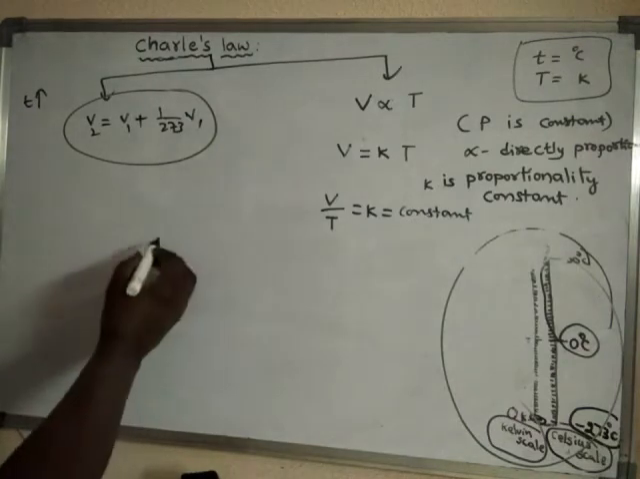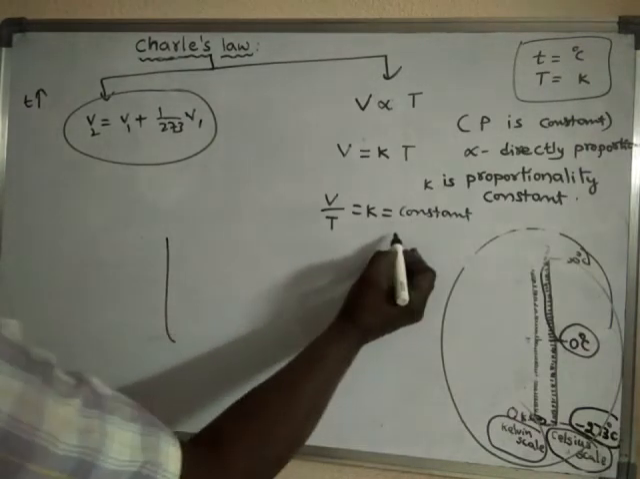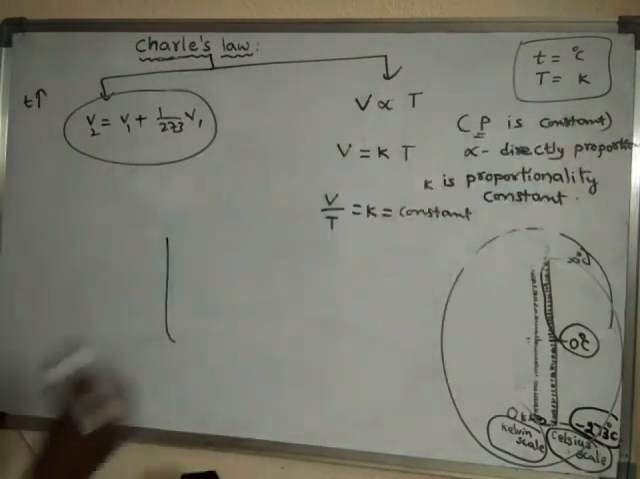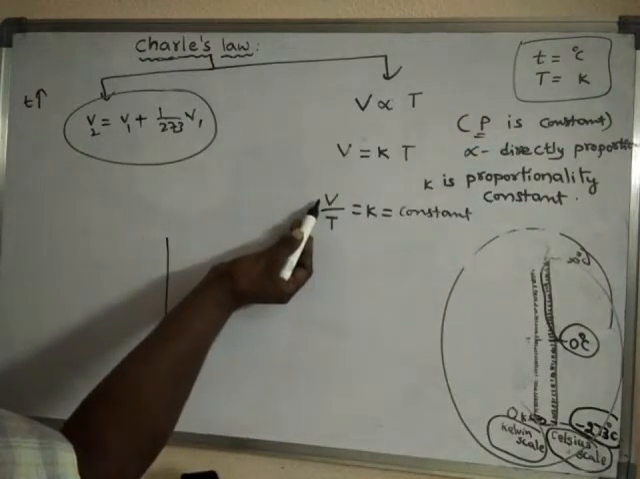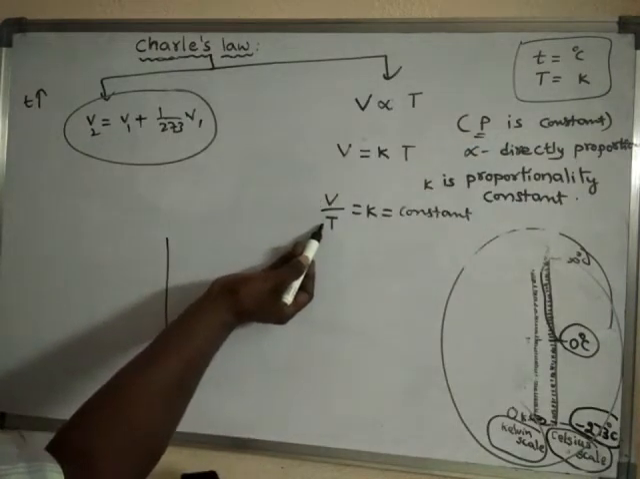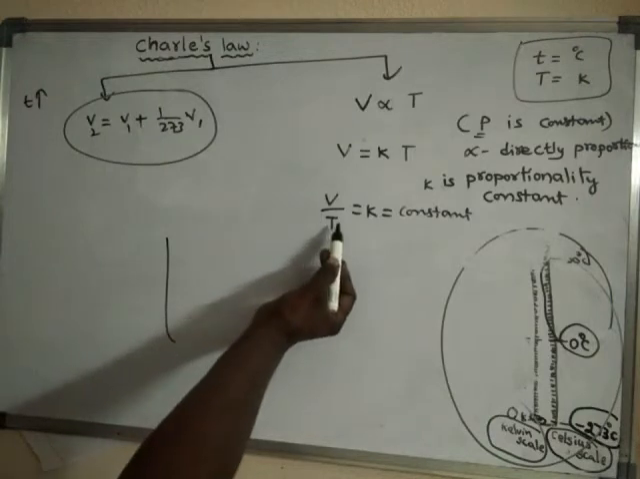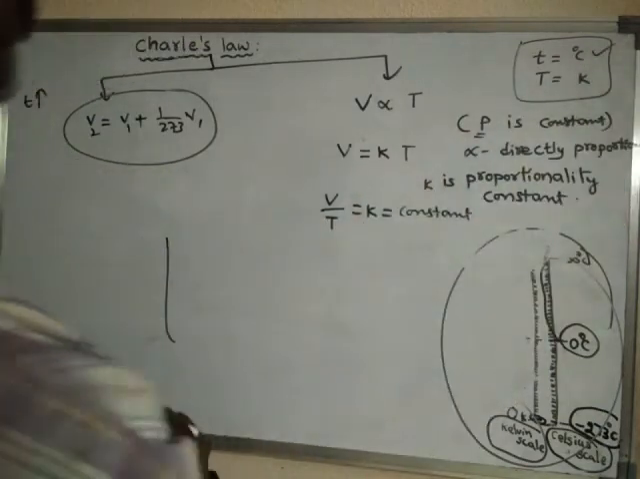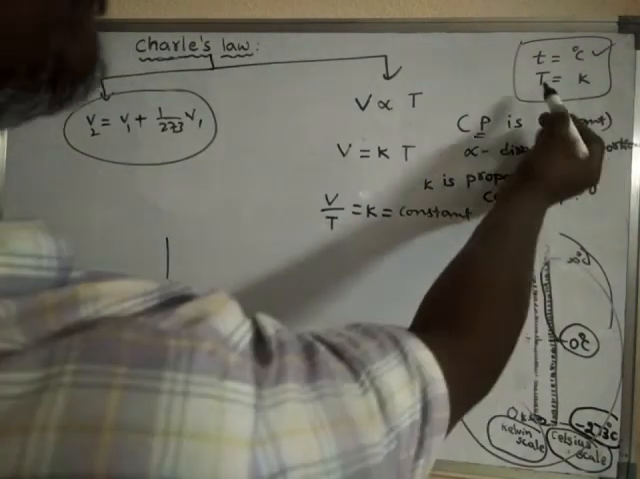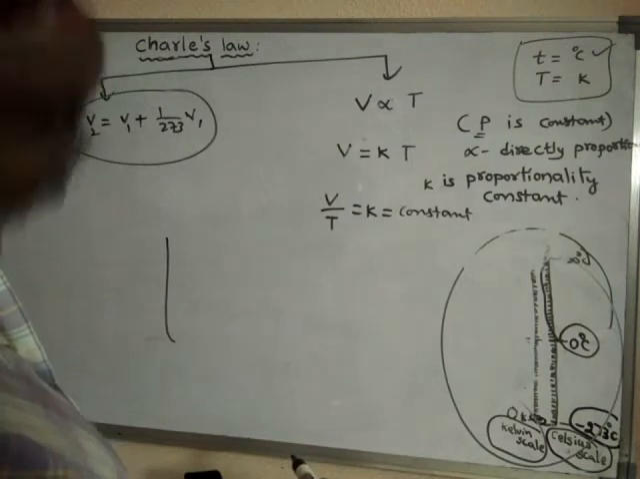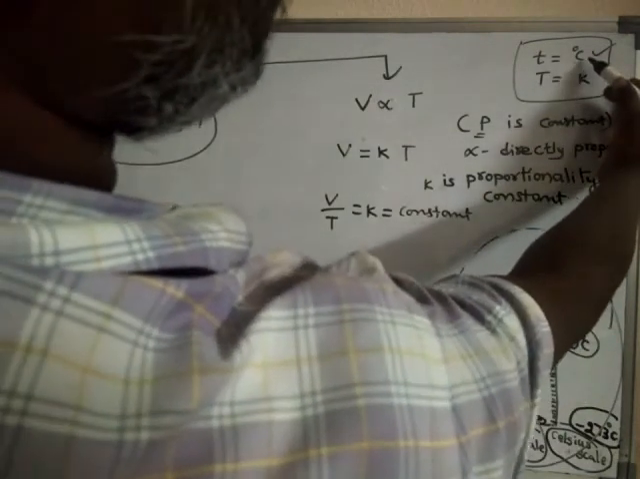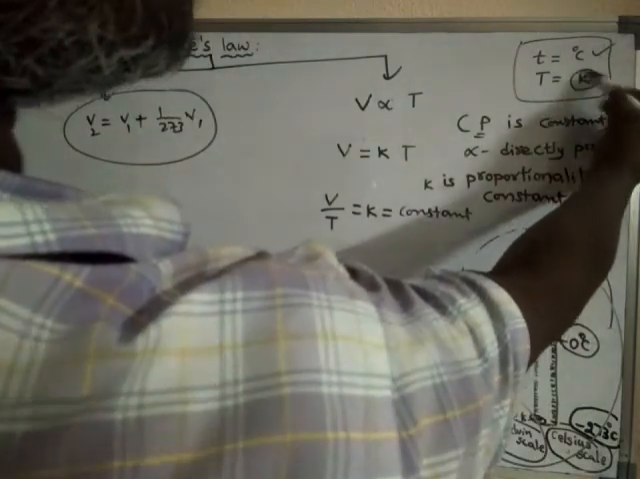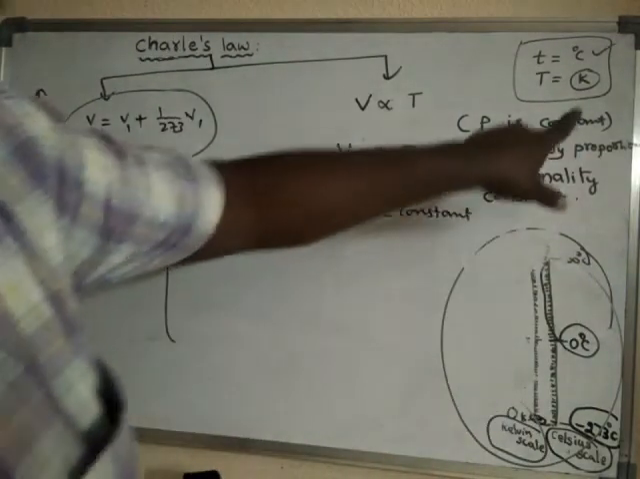For example, V by T is always constant when pressure is constant. When pressure is constant, then the ratio of volume to the absolute temperature is constant. So this is not temperature, this is absolute temperature. Temperature generally we write in degree centigrade. If you write capital T, it indicates Kelvin temperature, absolute temperature. So there is a difference between degree centigrade temperature and Kelvin temperature, because the value of Kelvin temperature will be greater.